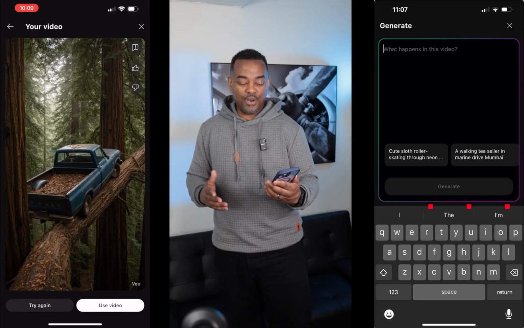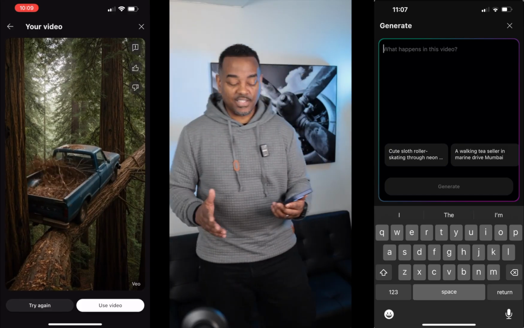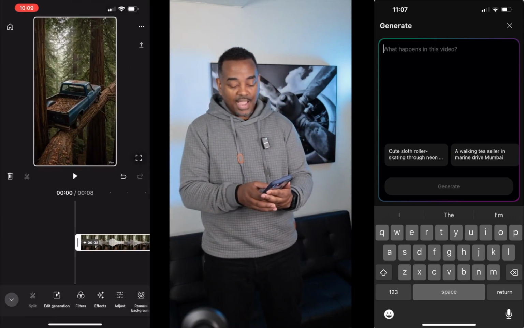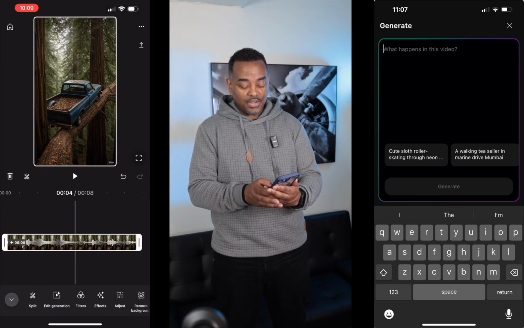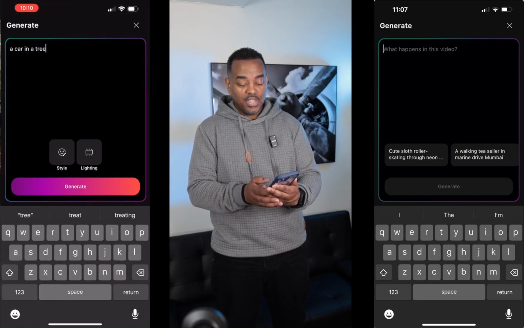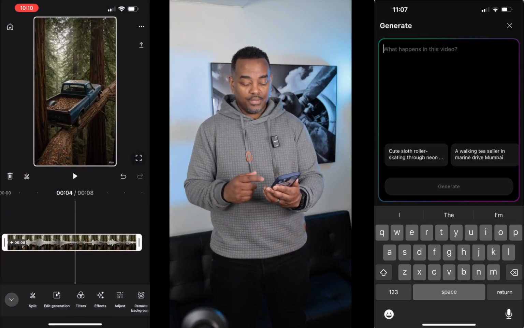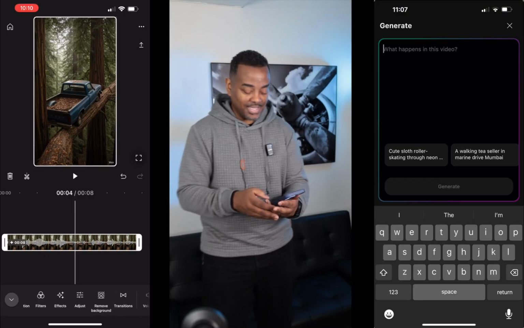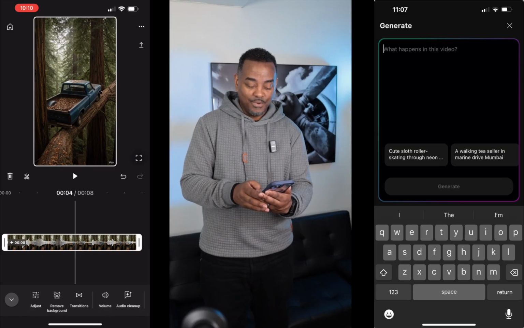Now, by default, it looks like this is about 8 seconds long, which is the traditional, and I can use the video, I can hit use, I can go in here, and then I can edit the video. I can do so much stuff, edit generation, I can add to it. So we're talking about creating scenes and stuff. I can remove the background.